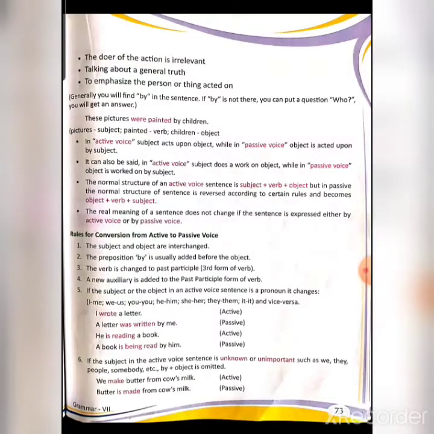Now by us need not be mentioned. Why? Because obviously this action is done by some person only and you are only stating it. So no need to write by us. So simply we will write butter is made from cow's milk, because you are generally stating a fact.